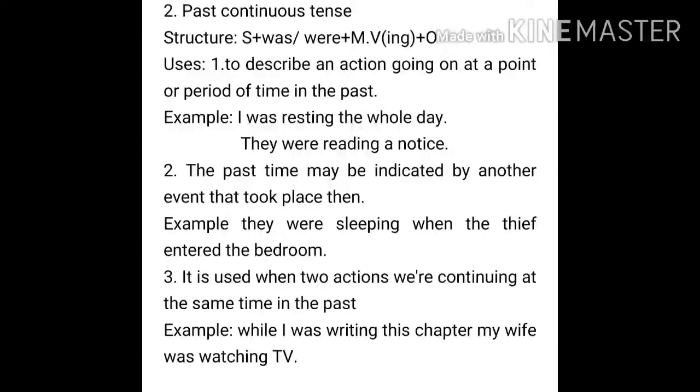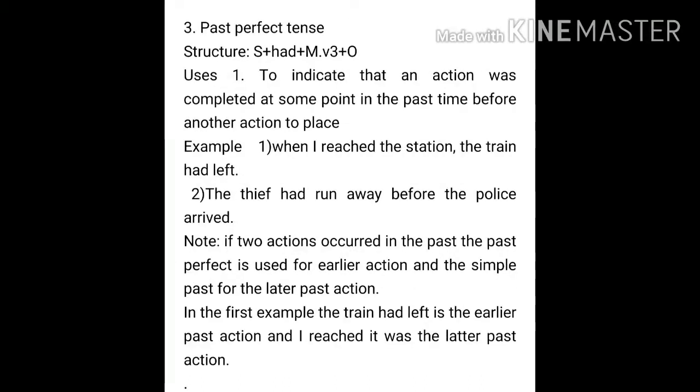Now we will be reading about the past perfect tense. So the structure for past perfect tense is subject plus had plus third form of the main verb plus object. Now the third form is the past participle form of the verb.